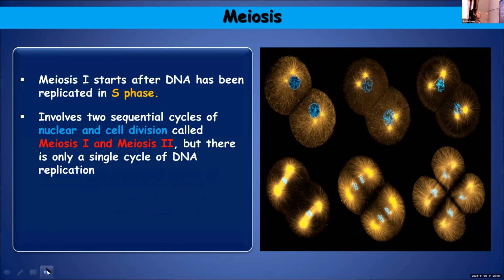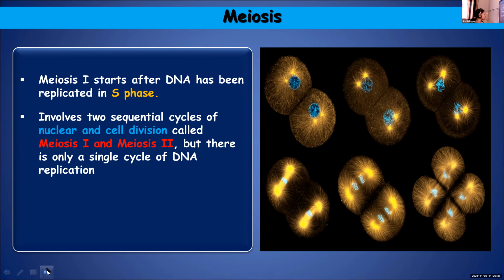Meiosis 1 will start after the DNA has been replicated. So during the S phase, the DNA will get replicated and then it will be followed by two sequential cycles of nuclear and cell division, which means karyokinesis and cytokinesis will take place, and we call these stages meiosis 1.